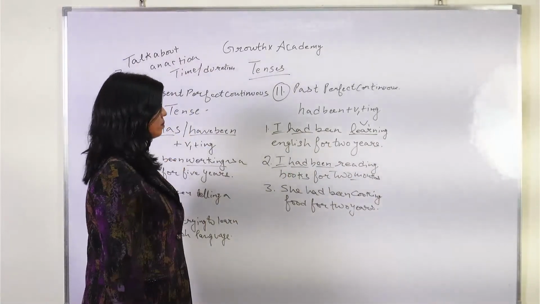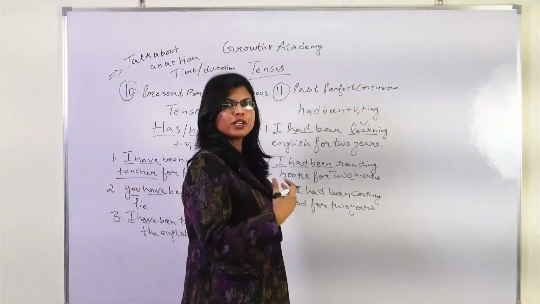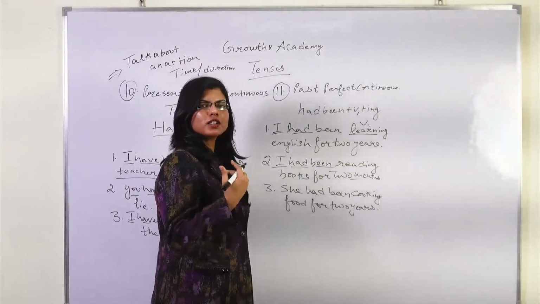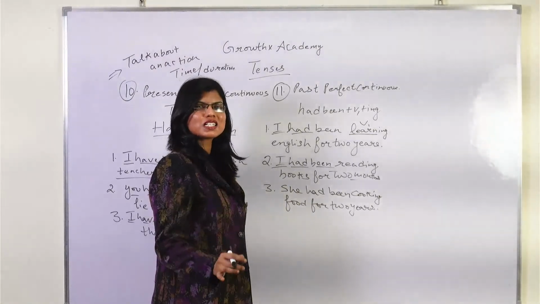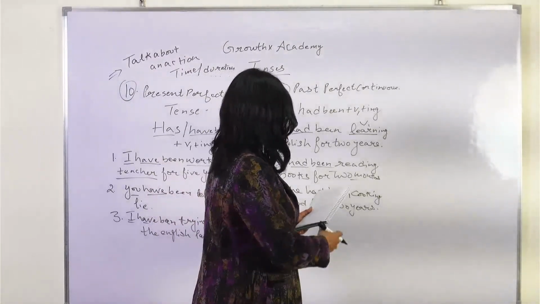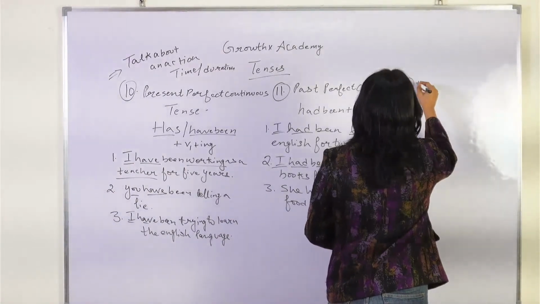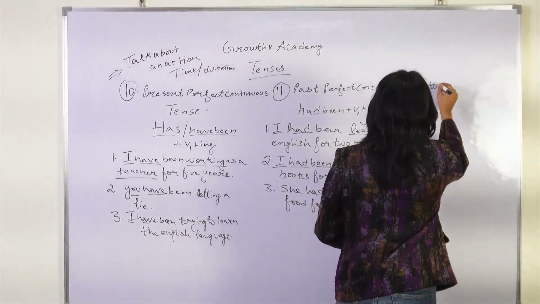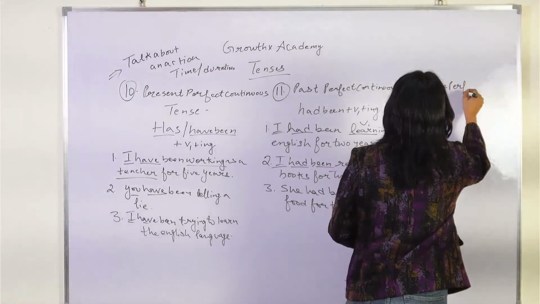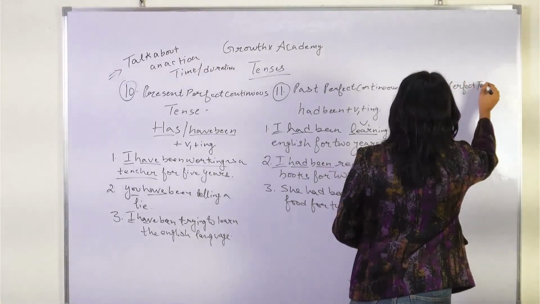Okay. So moving ahead with the number 12. So if we talk about number 12, we should understand what is the number 12, which is the last tense for today. Okay. So now going ahead with the future perfect tense. Okay. Number 12. Future perfect tense.